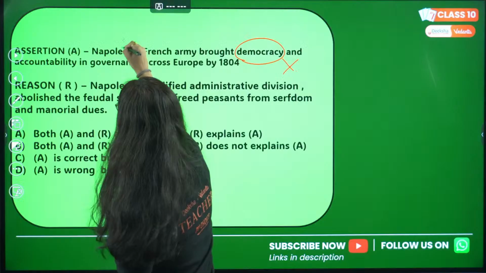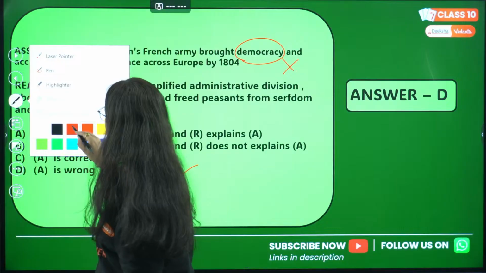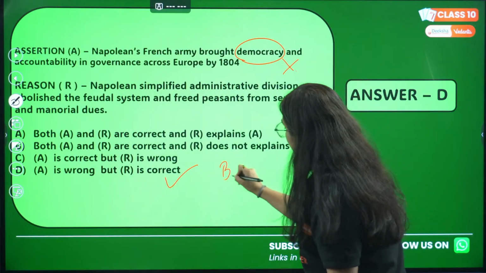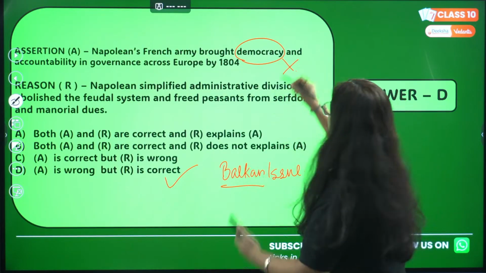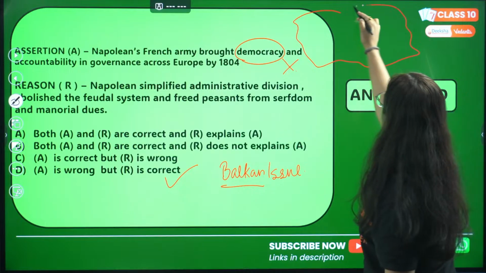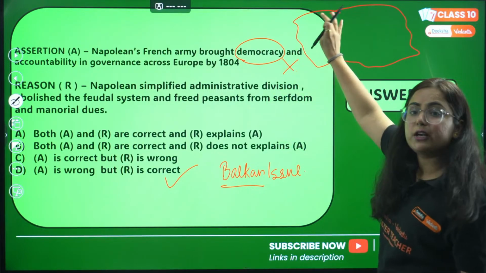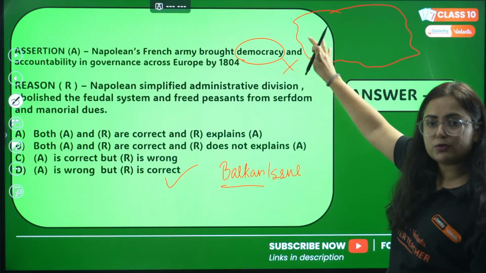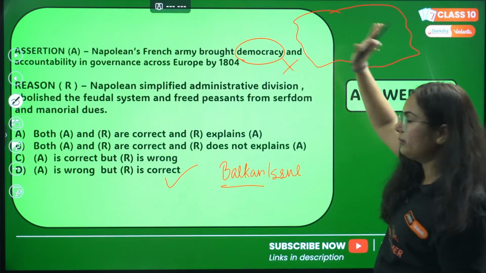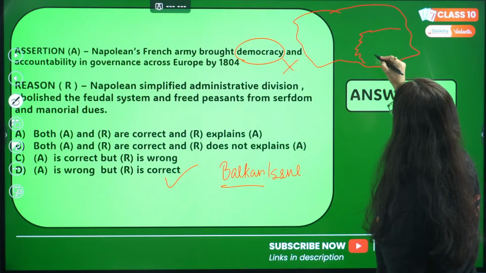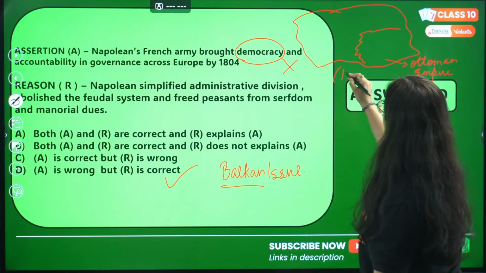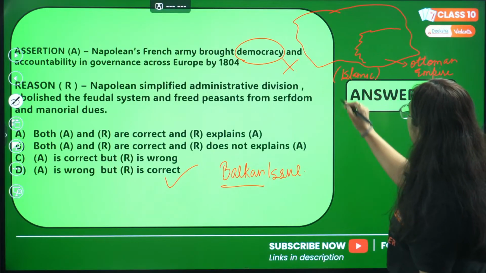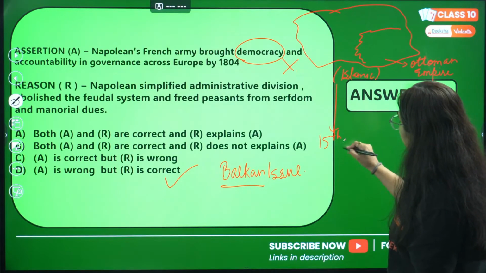Now, moving to the Balkan issue. Fine. Moving to which issue, students? We are moving to the Balkan issue. See, Balkan is a region. If you see, this is the map of Europe. Here you will see countries like Great Britain, France, Austria and many more. But this particular region was ruled by the Ottoman Empire, and the Ottoman Empire was an Islamic empire, right? Ottomans were ruling this region since the 15th century.